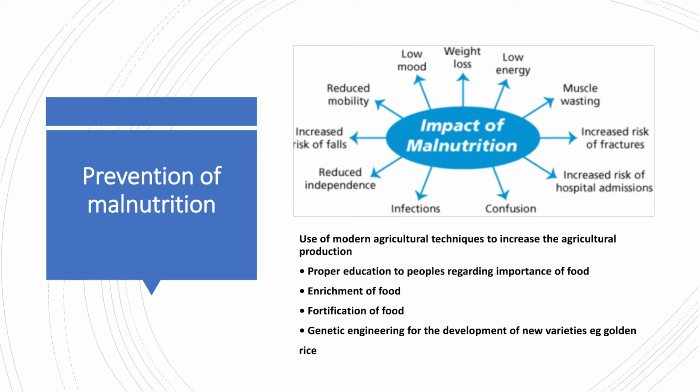Nowadays, use of modern agricultural techniques to increase agricultural production, proper education to people about the importance of food, enrichment of the food, fortification of the food, and genetic engineering for the development of new varieties, for example golden rice, are some of the techniques which can be utilized to fulfill the deficiencies.